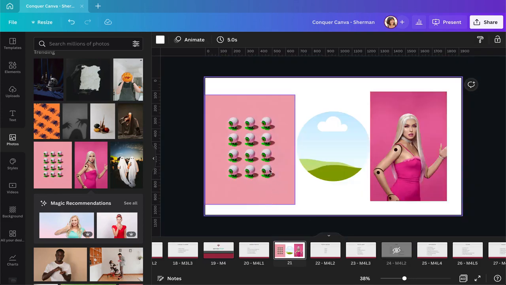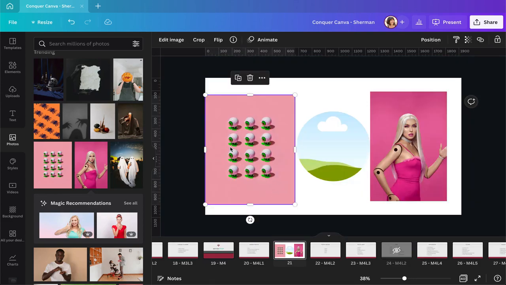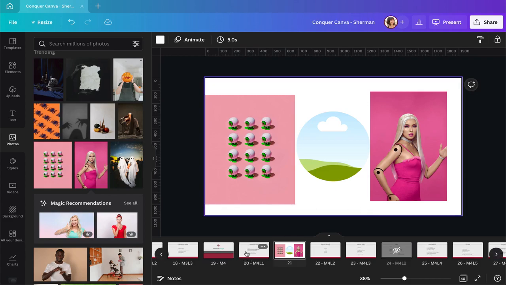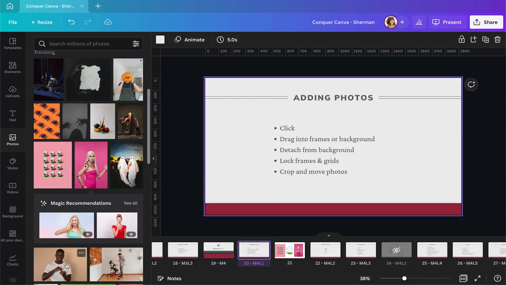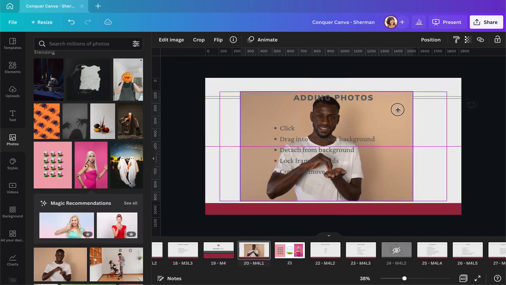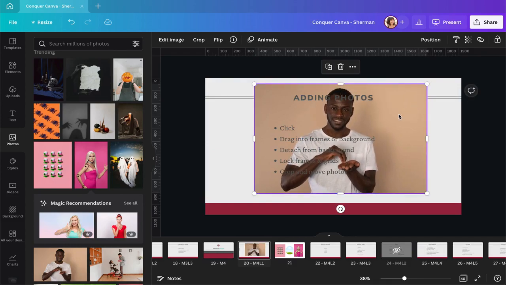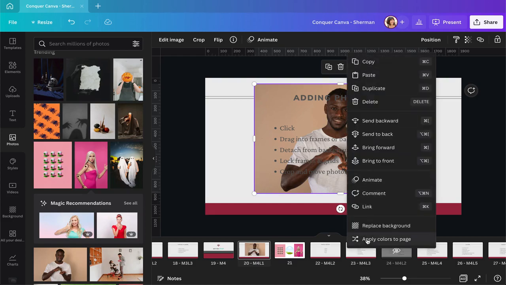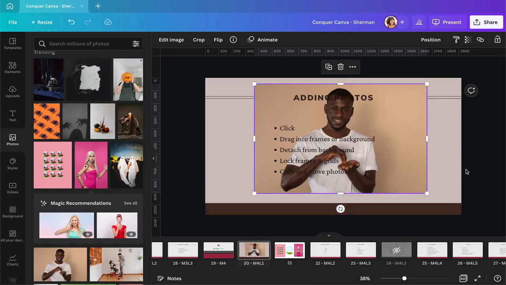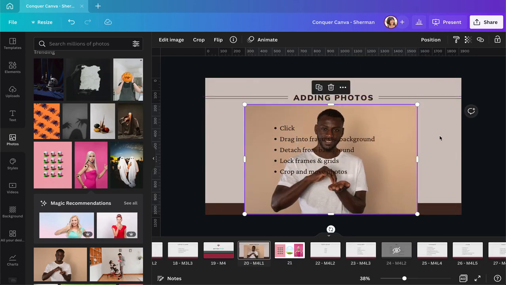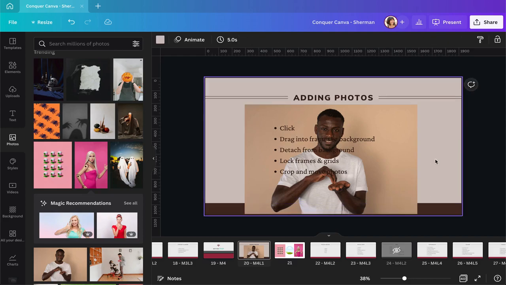Another interesting tool in this contextual toolbar is the Apply Colors to Page tool right here. Let me show you how this works. So let's go on the page where we have some more elements. Now, if I add a photo and I really like those colors and I just want the rest of my design to match those colors, I can right click or use this toolbar right here and then click on Apply Colors to Page, and Canva will match the colors from this photo in my document.